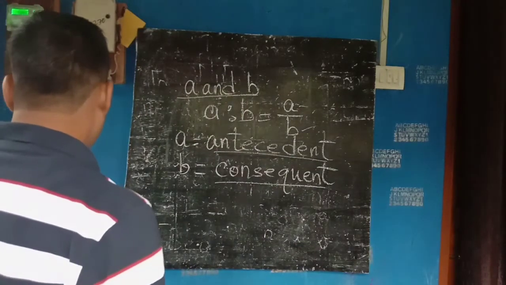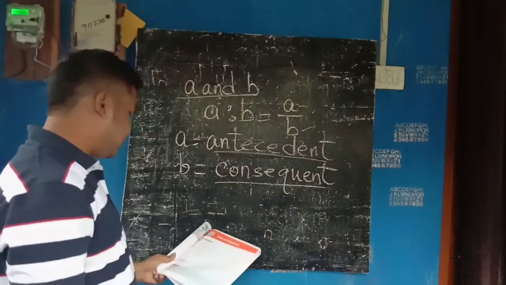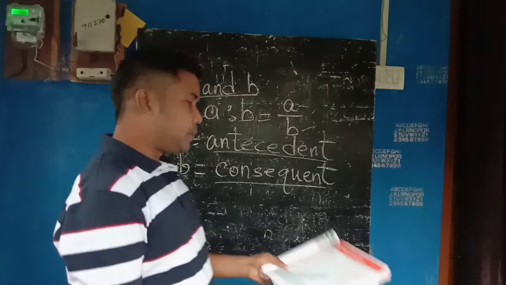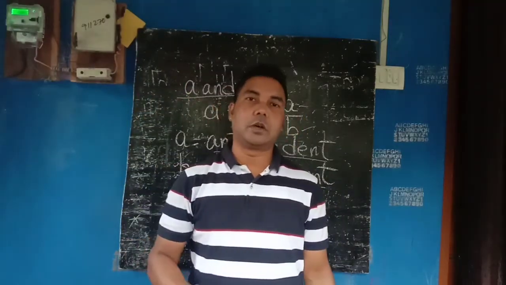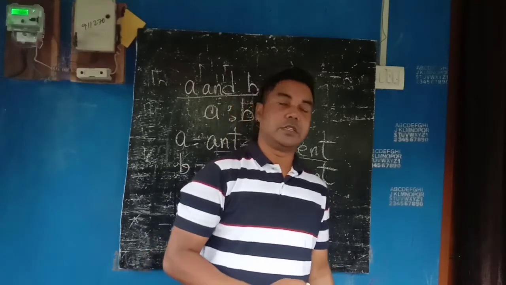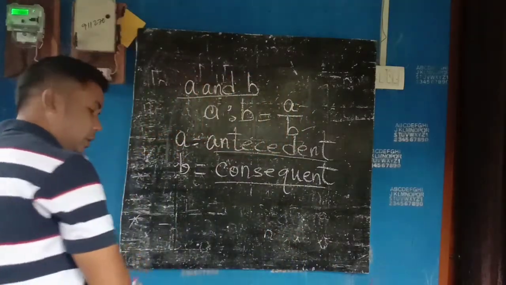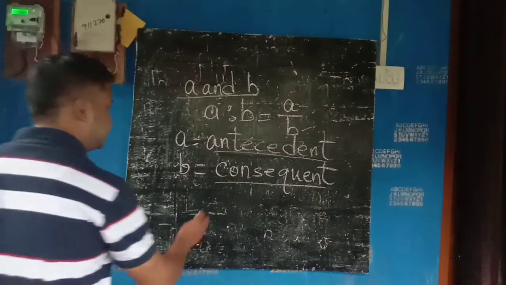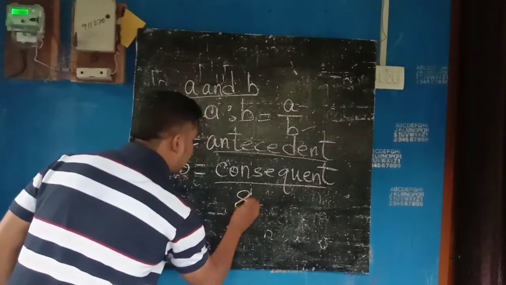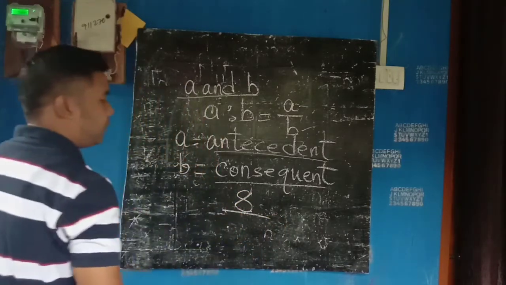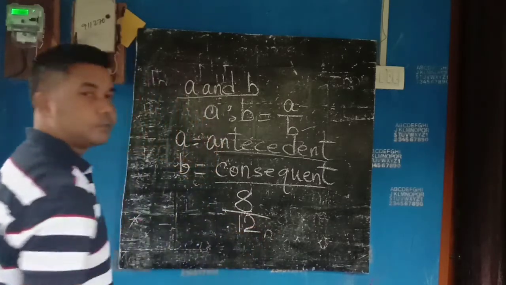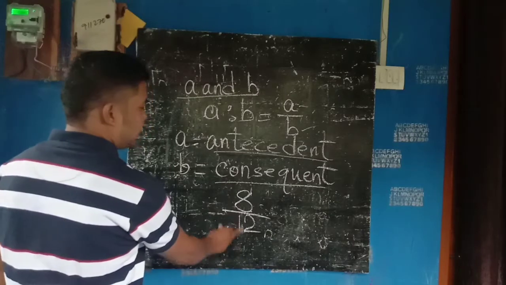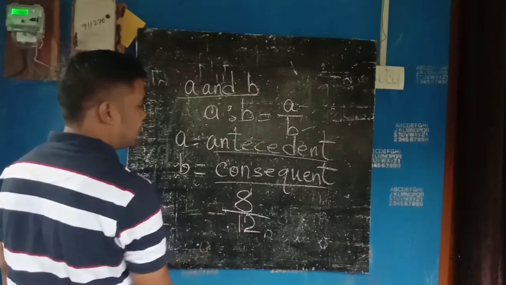For finding out the ratio between two quantities, both of them should be expressed in the same unit. I am writing it down, see here. If 8 by 12 is there, then both should be converted into the same unit.